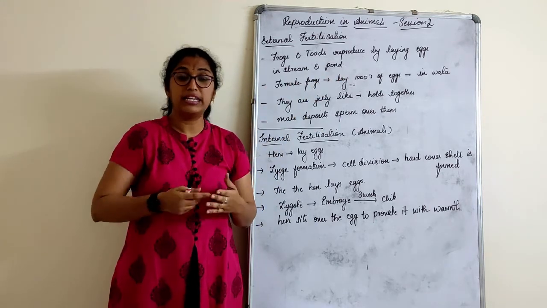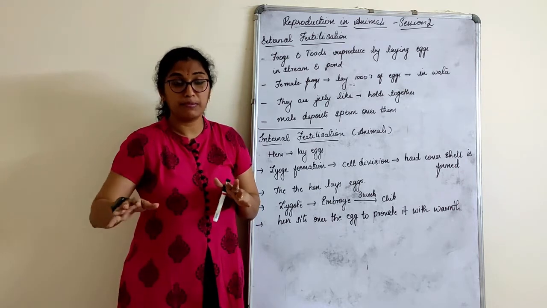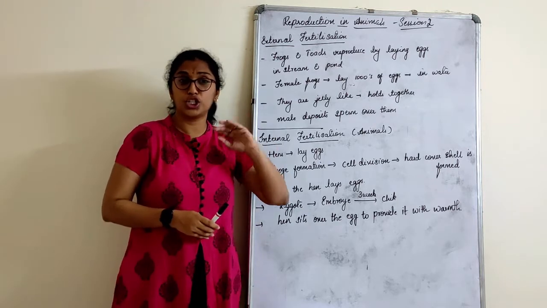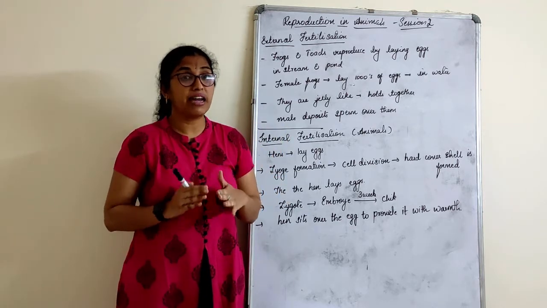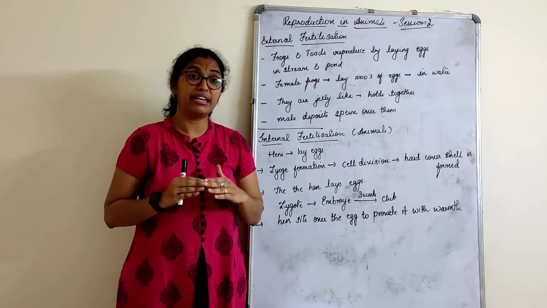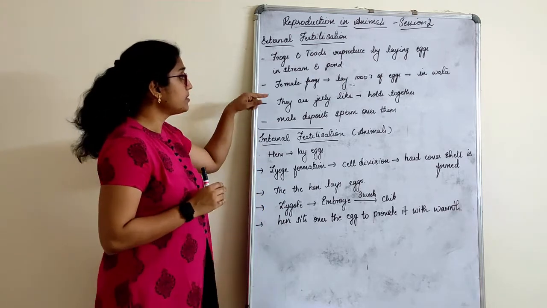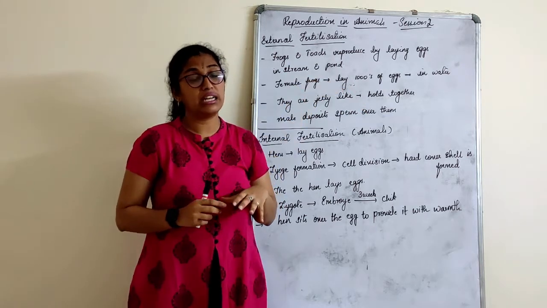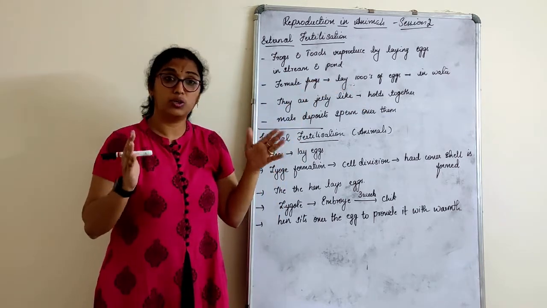Any water current, heavy rains or storm can just wash them away. That means their survival chances are very, very low.